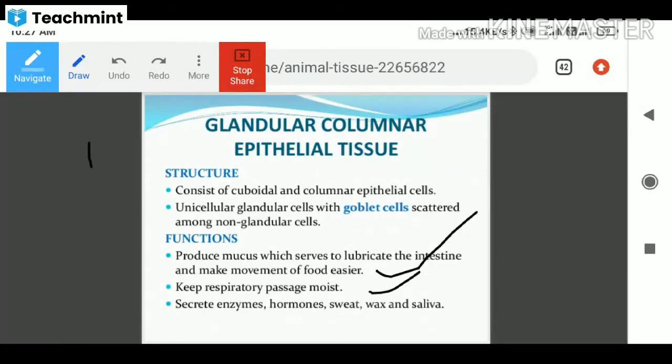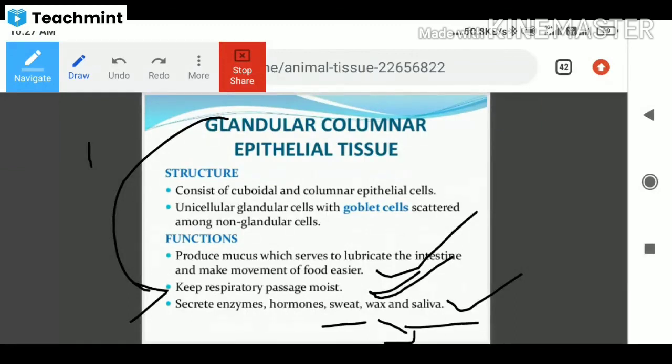And next, it secretes enzymes, hormones, sweat, wax, saliva, etc. We know that enzymes and hormones are produced, and when a person works very hard, the person gets sweat. Wax is also produced in the ears, and saliva is always produced. So these are all maintained by glandular columnar epithelial tissue. So this is glandular epithelium.